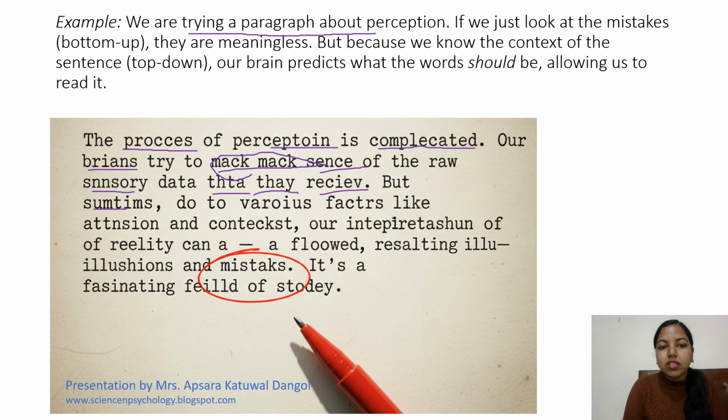But sometimes, due to various factors like attention and context, our interpretation of reality can be fooled or flawed, resulting in illusions and mistakes. It's a fascinating field of study. So many spellings are mistaken, but we already have information about the raw data, so we are able to make this paragraph meaningful.